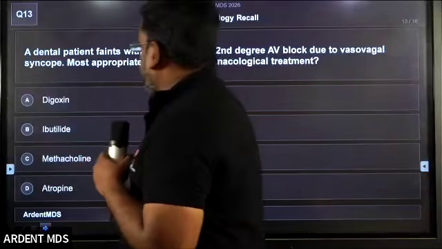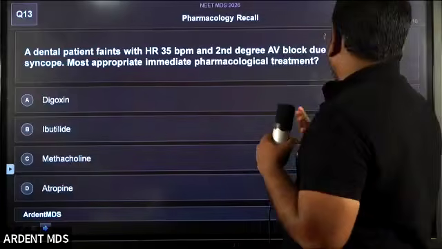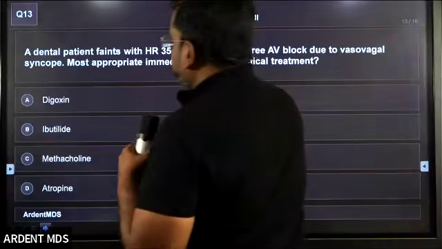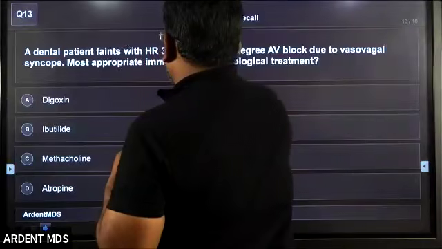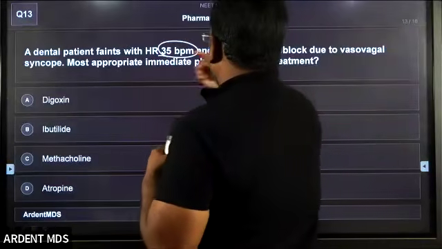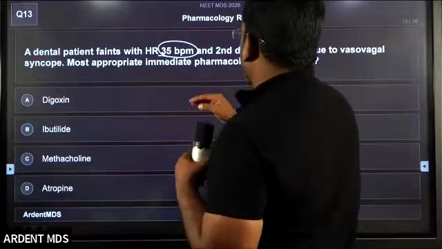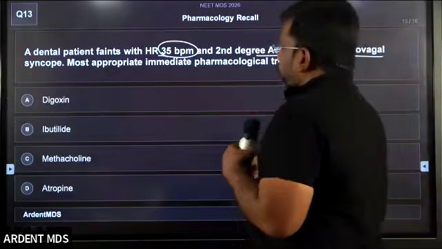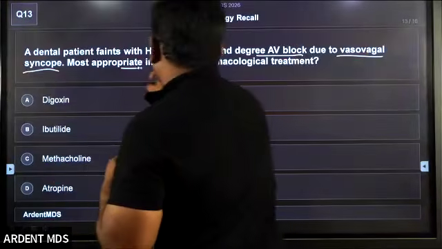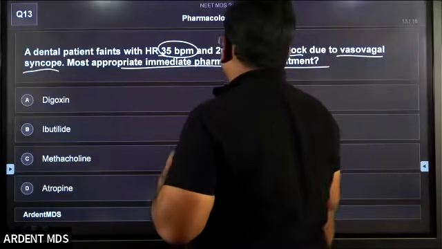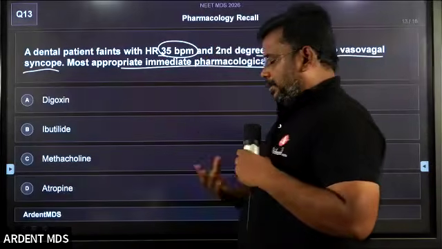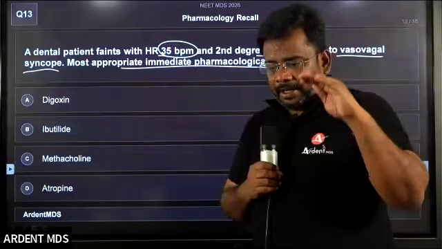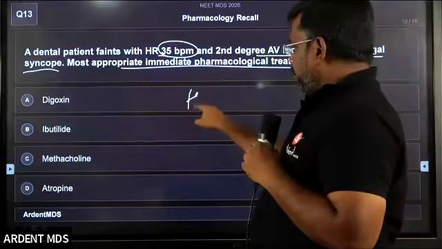Yes, students, coming to the next part. This is again one more question. The patient presented with a heart rate of 35, with a second-degree AV block due to vasovagal syndrome. What is the most appropriate immediate pharmacological management? So the patient has a decreased heart rate.